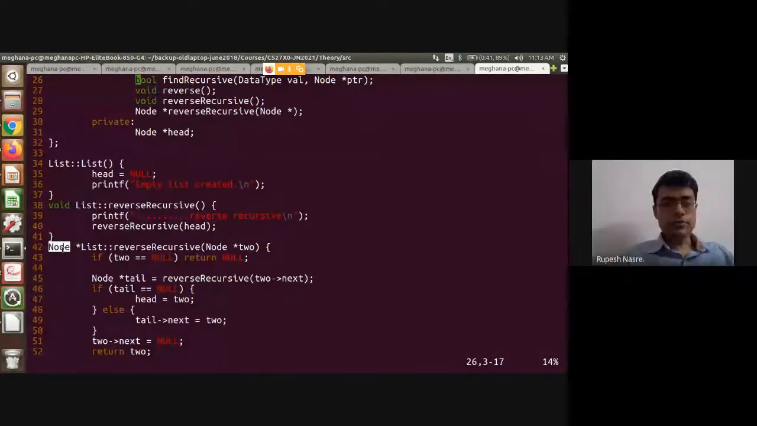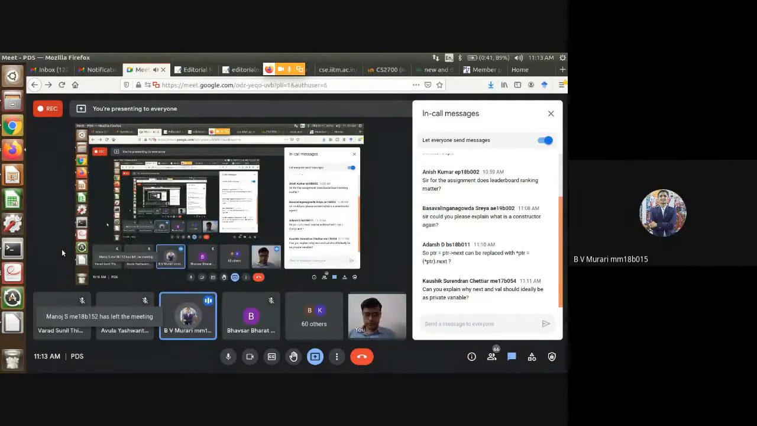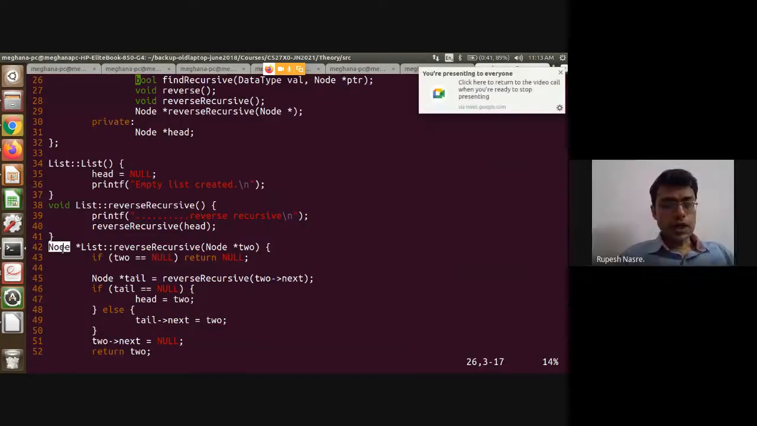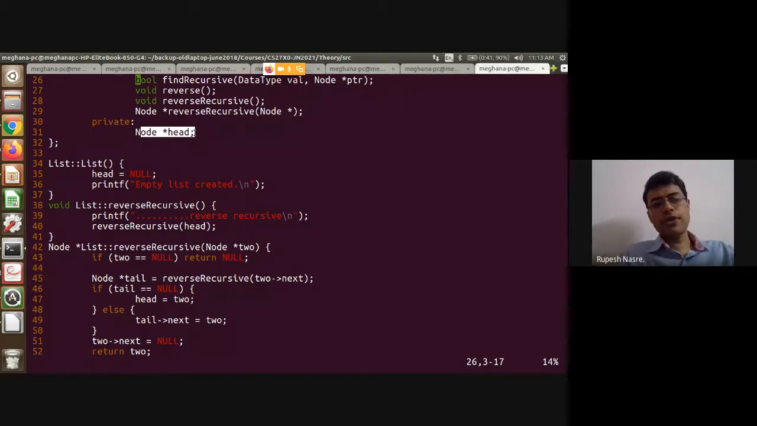Sure. Yeah. It should be node star head equal to null, right? Well, okay. So node star head is defined inside the class. All the variables of that class are accessible inside all the functions of that class. So think about these variables, node star head and other variables, as the global variables for all these functions.